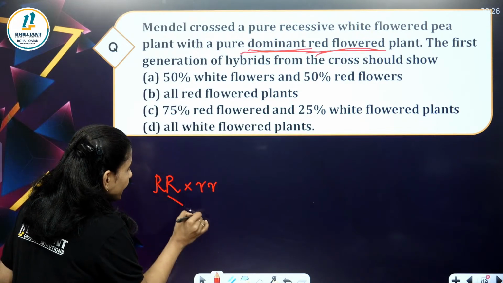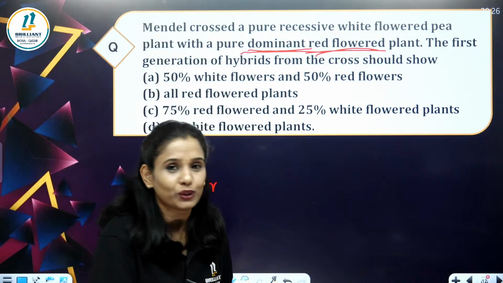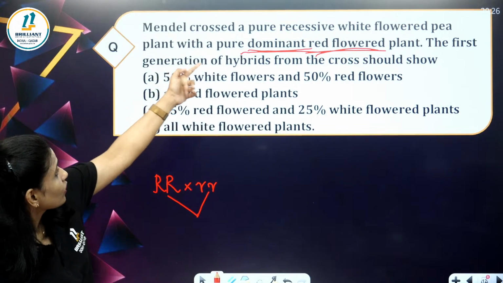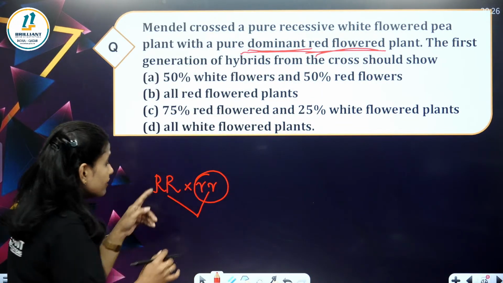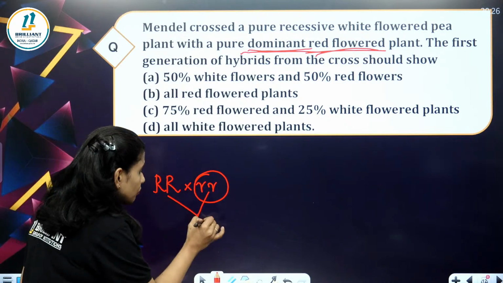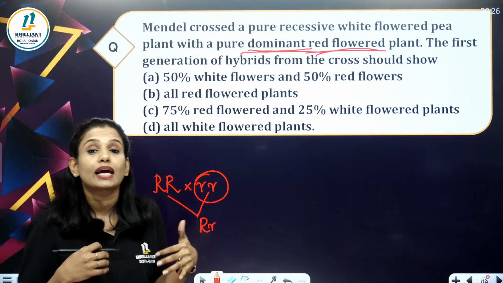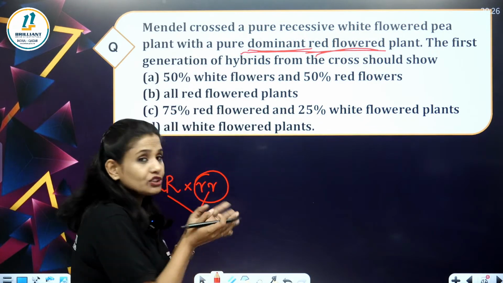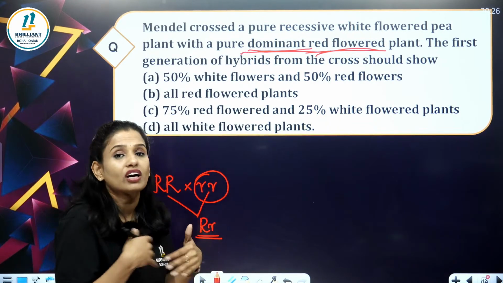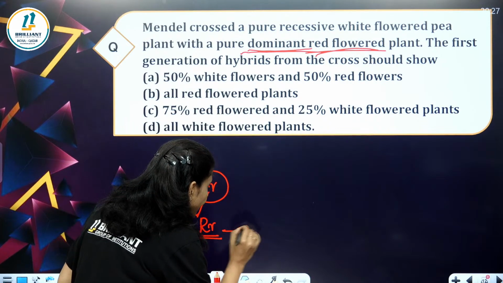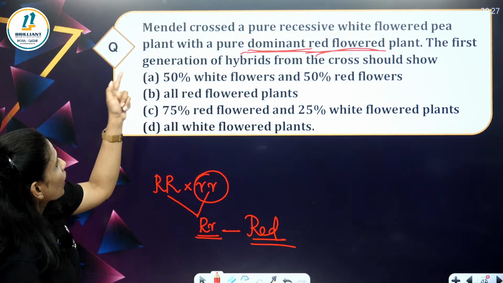So, what will we be getting? It is a monohybrid cross, right? Recessive white crossed with dominant red. We will be getting capital R, small r, right? R is dominant. So, red color is dominant over white color. So, it will be red, right? It will be red.